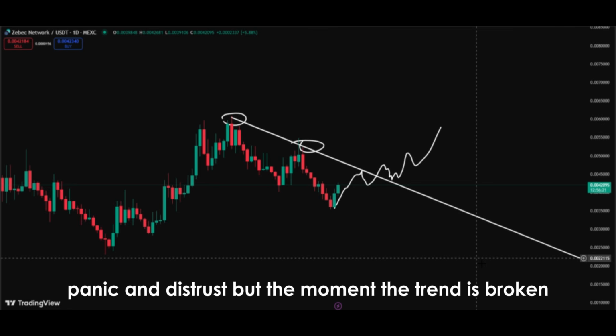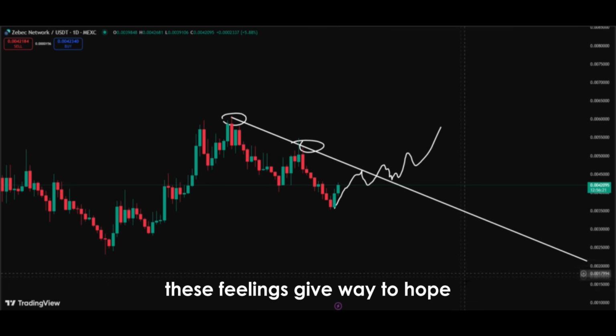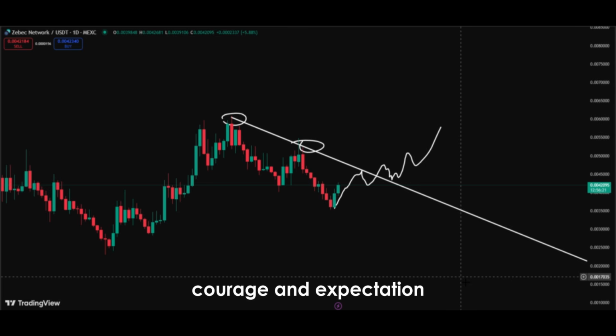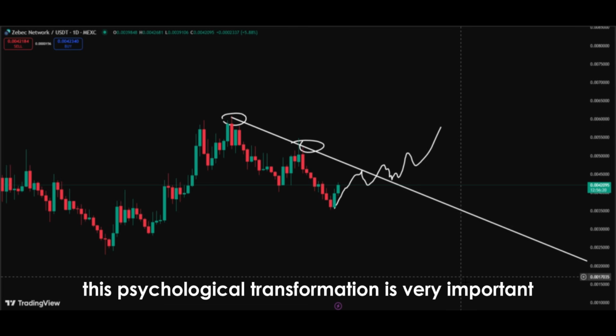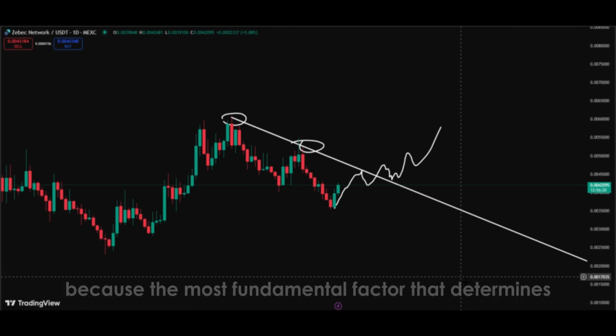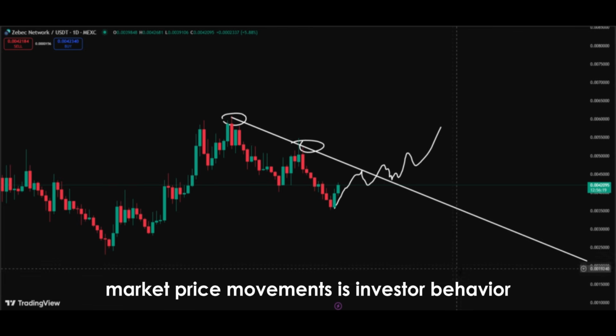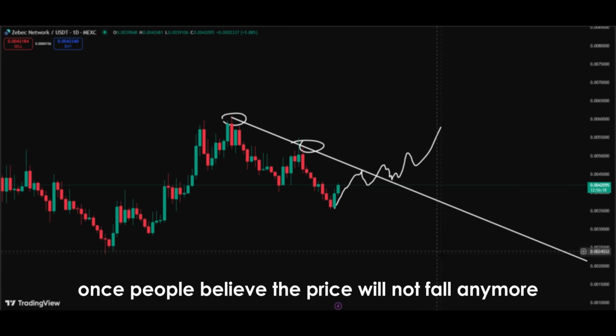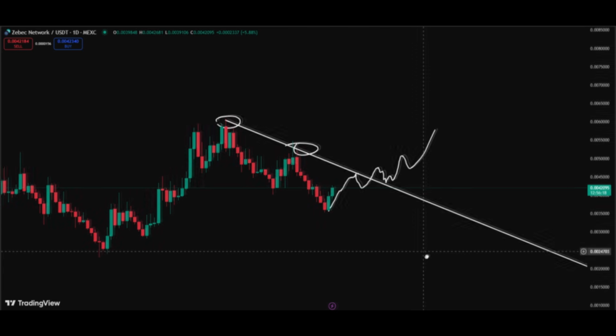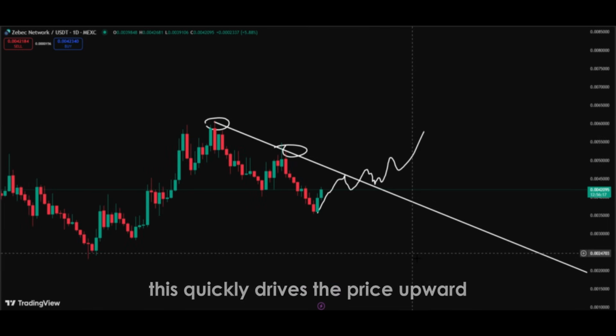But the moment the trend is broken, these feelings give way to hope, courage, and expectation. This psychological transformation is very important because the most fundamental factor that determines market price movements is investor behavior. Once people believe the price will not fall anymore, they put their cash into the market. This quickly drives the price upward.